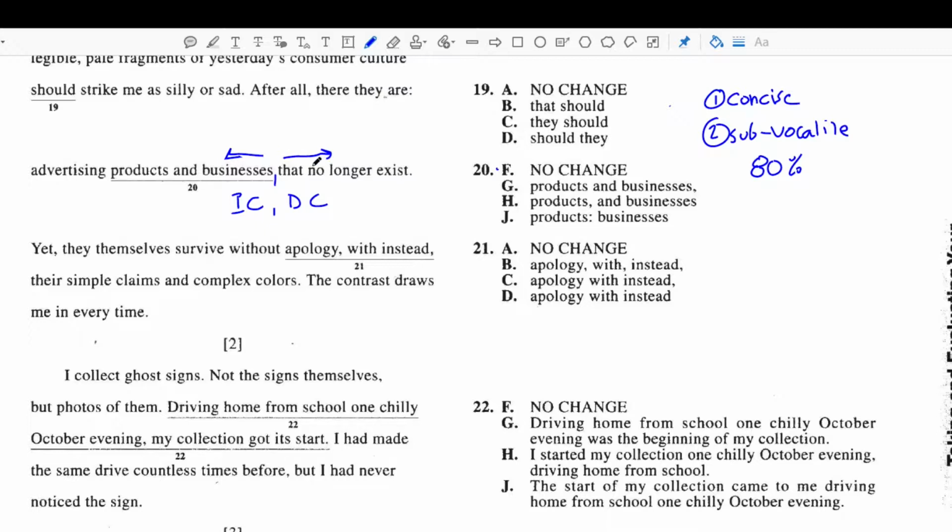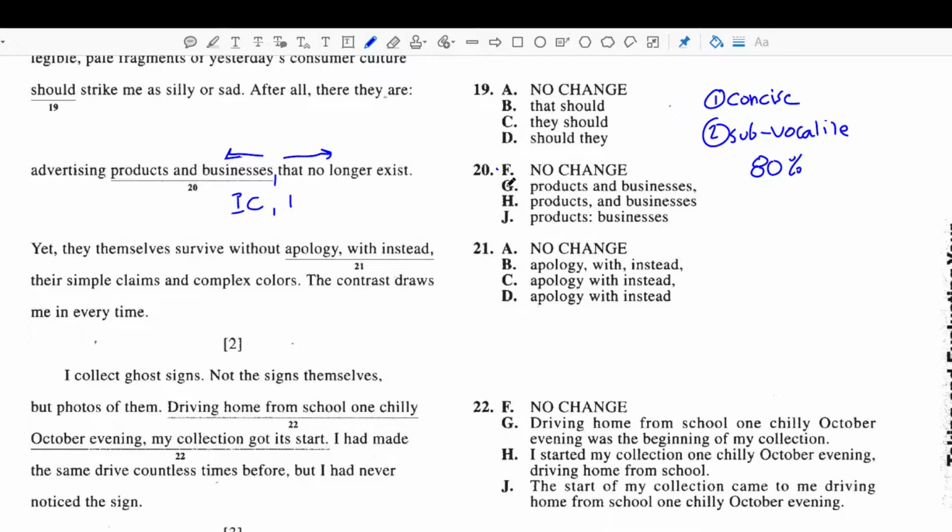Neither one of these could be a standalone sentence. So there's no reason to put a comma there. One, because all of this is essential to understand the meaning of the rest of the sentence. And two, because I don't have an independent clause anywhere. It wouldn't make any sense. So that's why answer choice G would be incorrect.